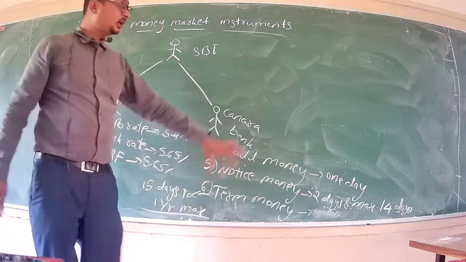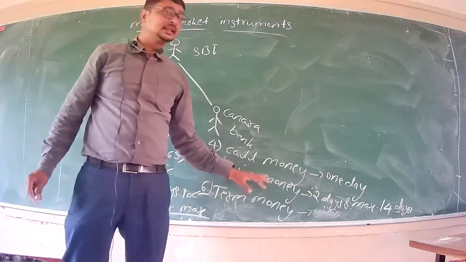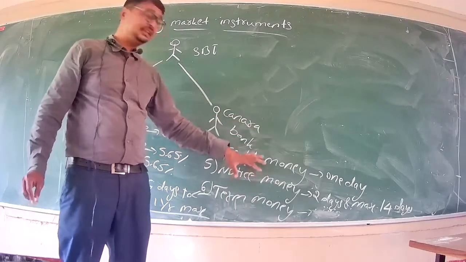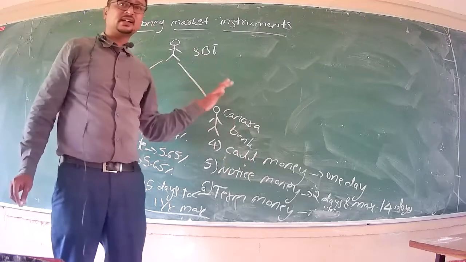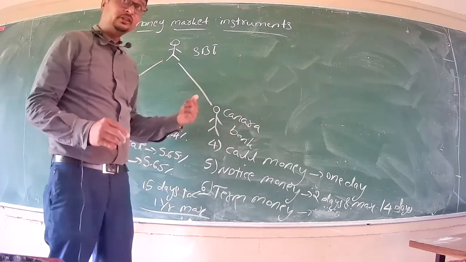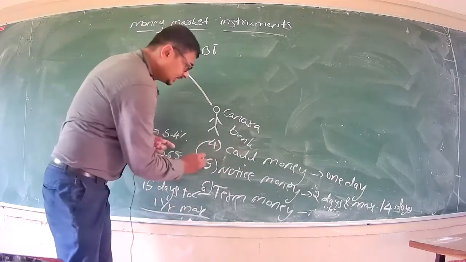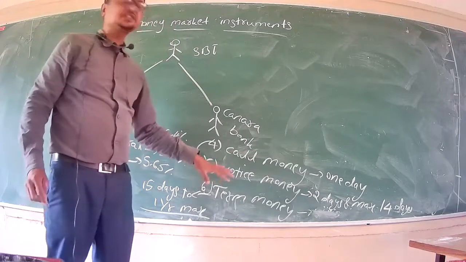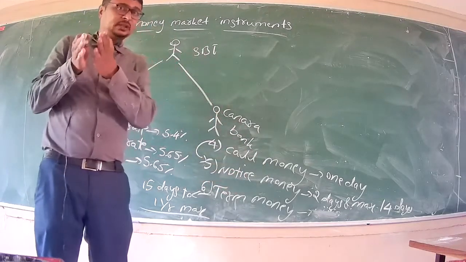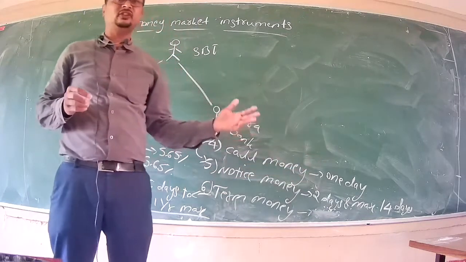Now you may ask, what will be the interest rate charged for all these money market instruments? See, there is no predetermined interest rate in the case of interbank transactions, right? So if the State Bank of India fails to pay this call money loan, Canara Bank may charge some more interest, because interest for one day is something and interest for 7 days, 8 days, or within 14 days differs, right?